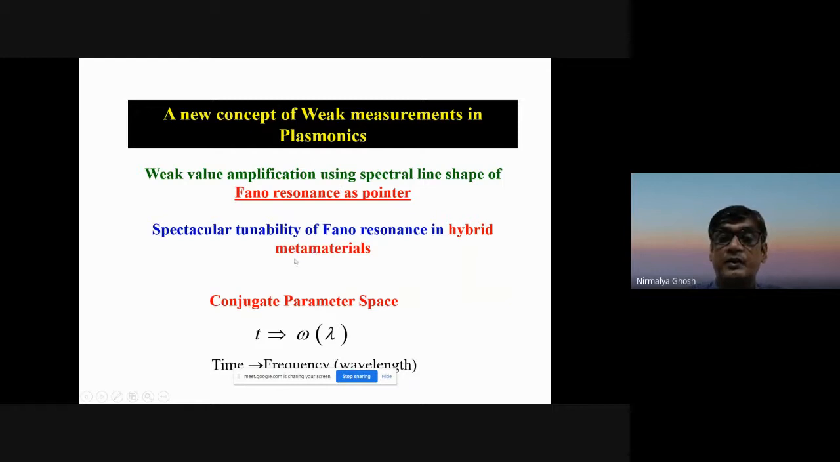Borrowing this philosophy, what we did next is that we introduced it in the context of plasmonics. So, weak value amplification using the spectral response of Fano resonance as the pointer. I will of course discuss what Fano resonance is. This offered tunability of Fano resonance in a hybrid metamaterial, which is basically a plasmonic metamaterial. Here, unlike the previous case, the conjugate parameter space is not position and momentum but time and frequency, because it is in the wavelength domain, and I will explain this.